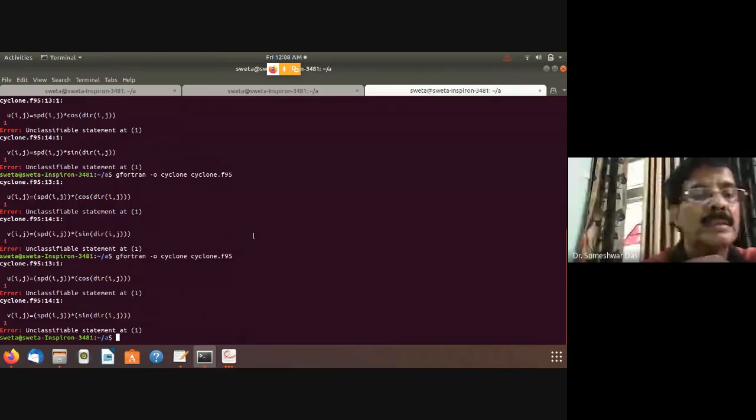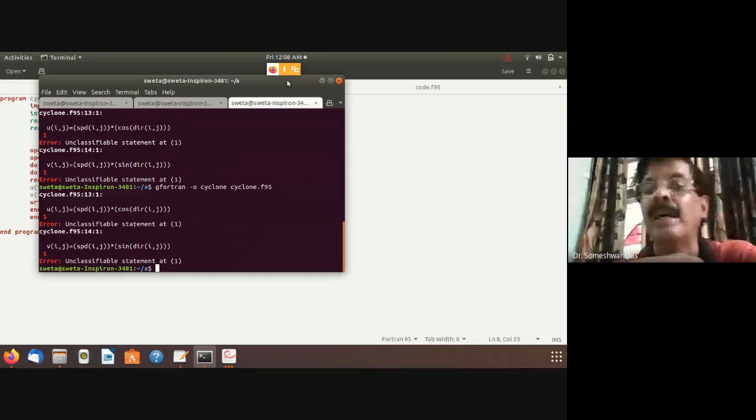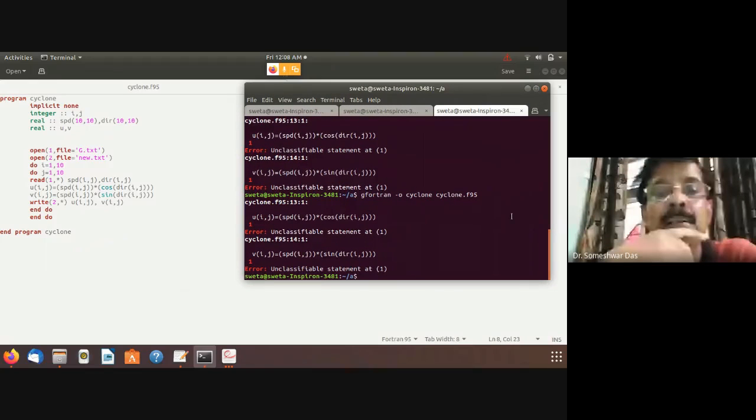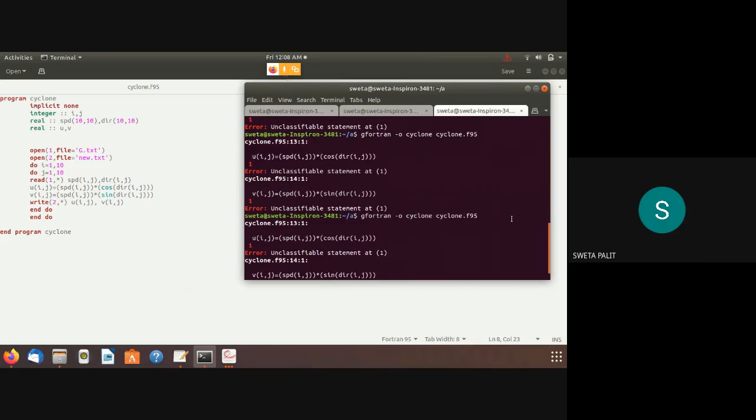Sir, I'm not able to see the left side of your file. Sir, one second, I'll minimize the screen. Yeah, and then move it to the right. Okay, now I can see it better. So this is a program, right? Yes, sir. The left side is the program, and this one is the compilation error which they're showing.